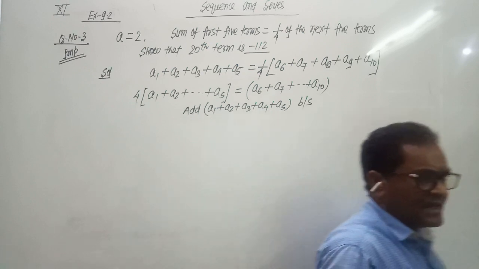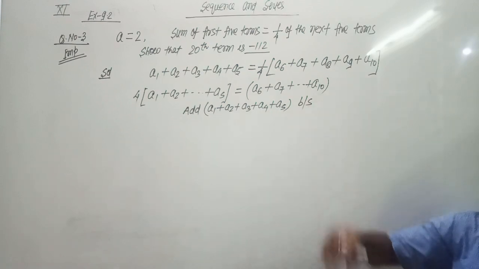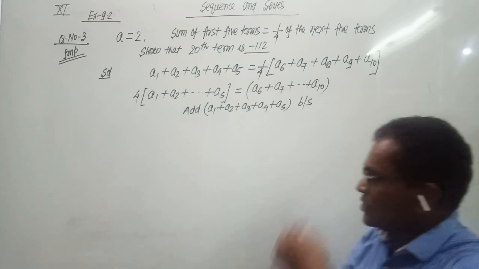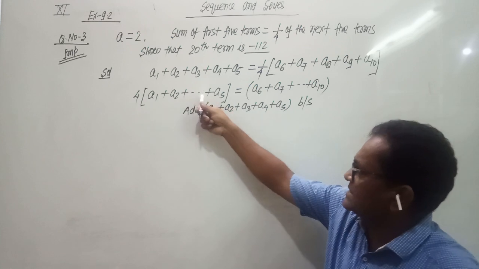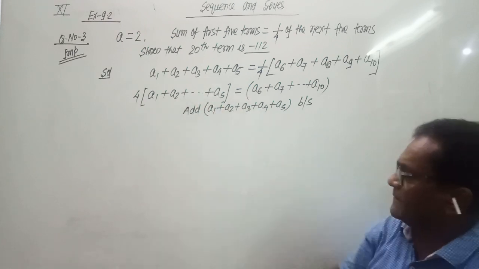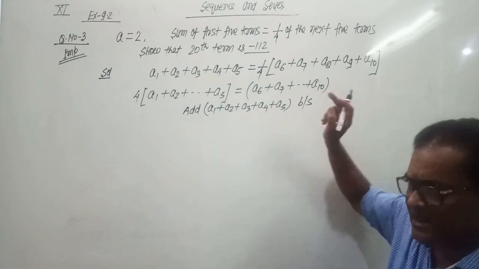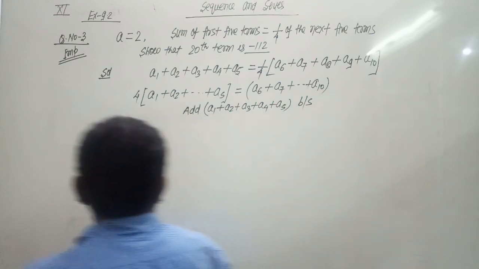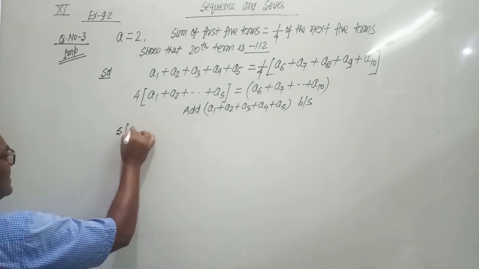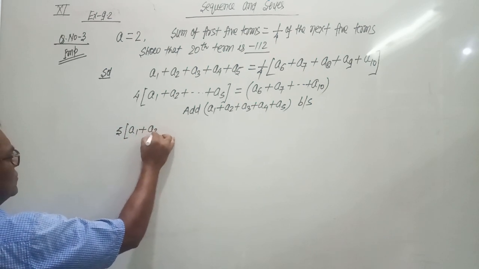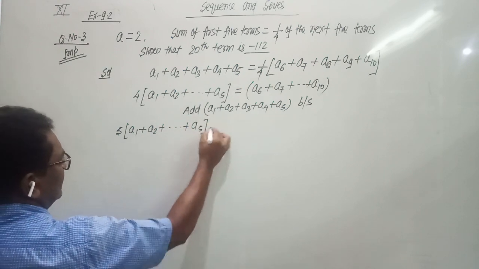Already there was 4 times A1 plus A2 plus A3 plus A4 plus A5, and when we add it, it becomes 5 times A1 plus A2 plus A3 up to A5.